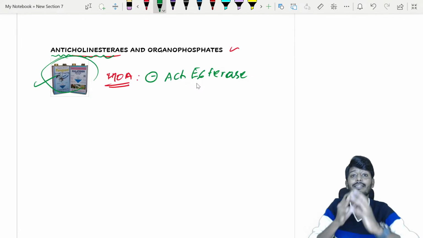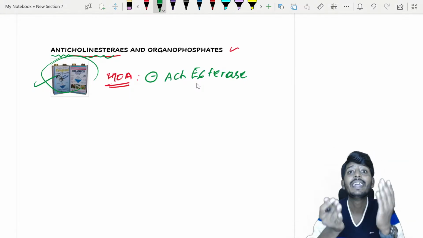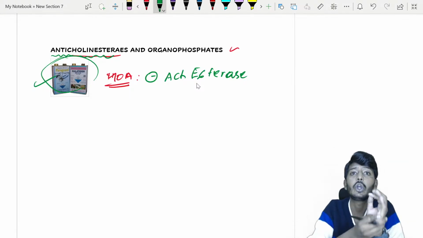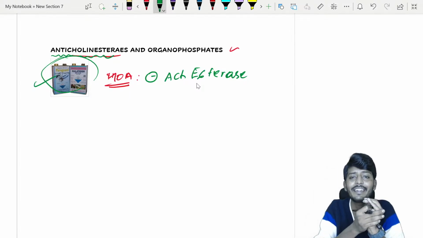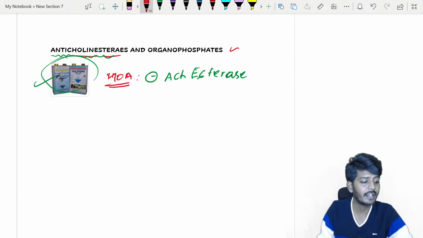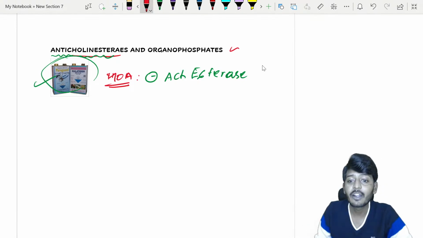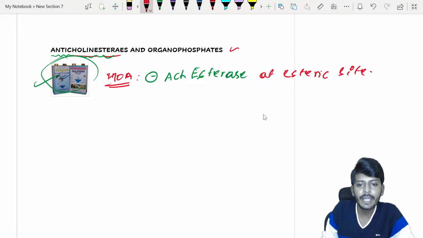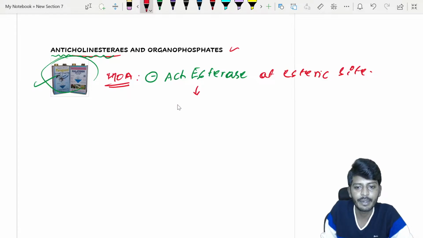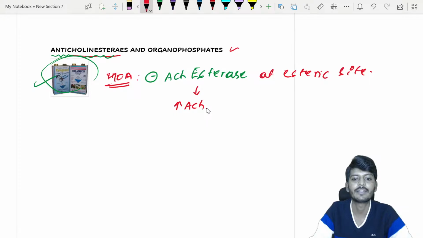Again, acetylcholine esterase, what will it do? It breaks down acetylcholine. If acetylcholine esterase is blocked, they can ask you at which site of the enzyme. At a site in the enzyme called the esteric site. So because of acetylcholinesterase inhibition, there is an increased amount of acetylcholine in the body.